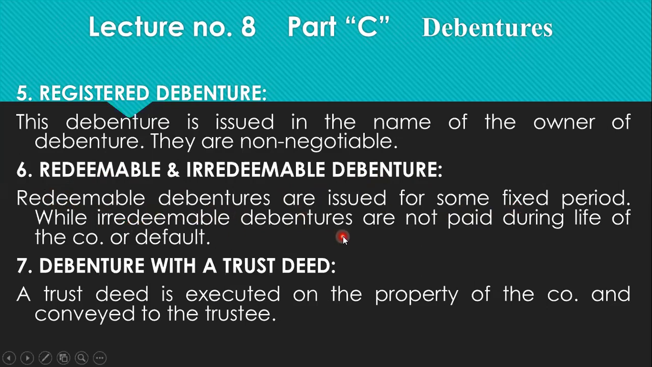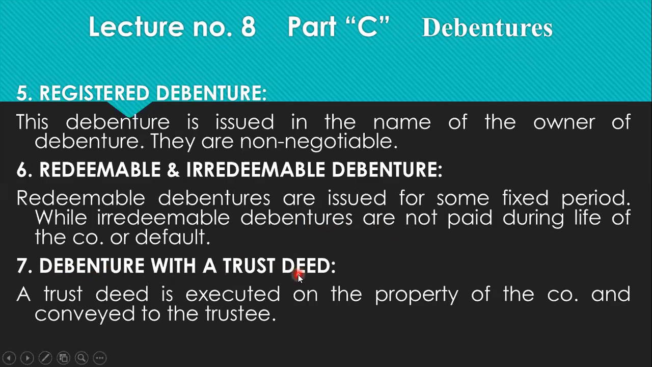Another is irredeemable, which is issued forever. They are of permanent nature, just like the shares, and the debenture holder will get profit from the debenture, just like the shareholders. And when there is winding up of the company, the debenture will be returned to the company, and the company will give the principal amount to the creditors.